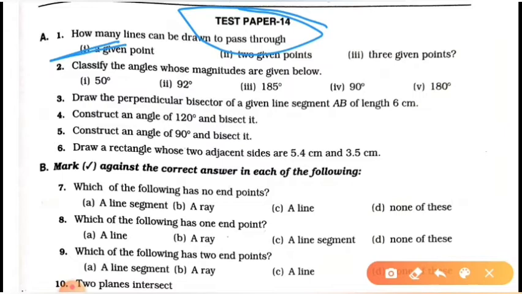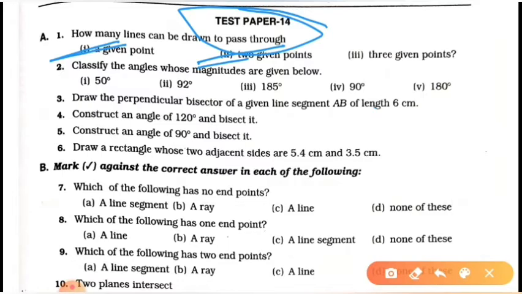Here friends, second, two given points. How many lines can pass through two given points on a plane? Only one and only one line can pass through two given points. Clear students? Three given points.